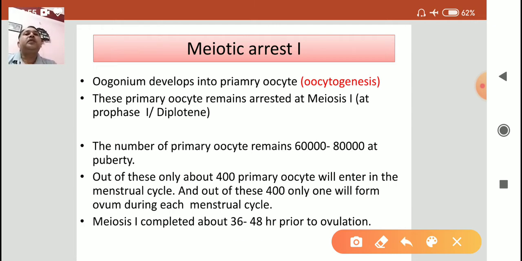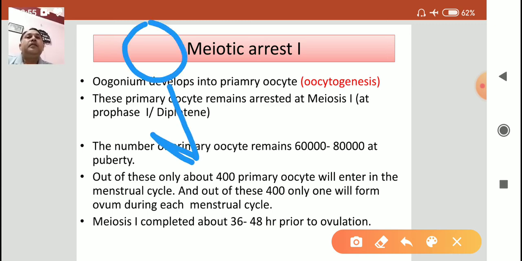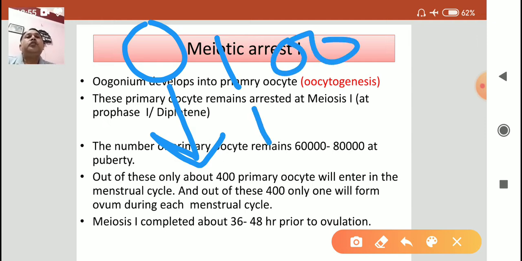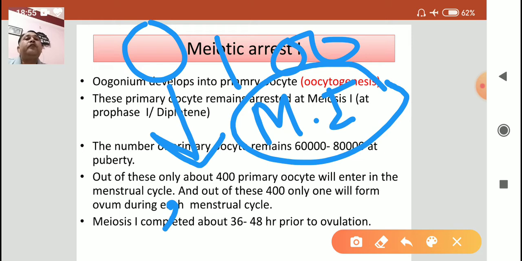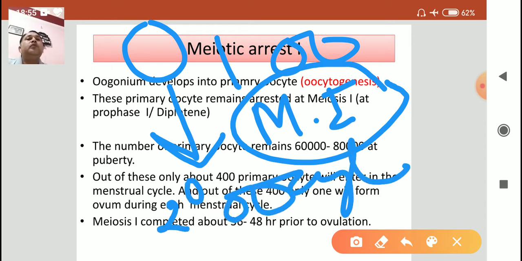So what is the meiotic arrest? The primary oocyte starts meiosis 1 and meiotic arrest takes place, and that will form secondary oocyte.